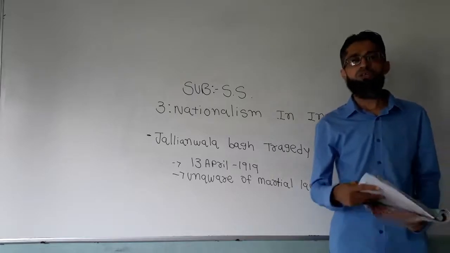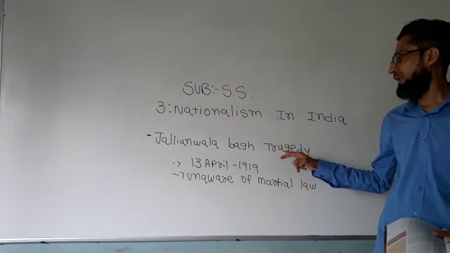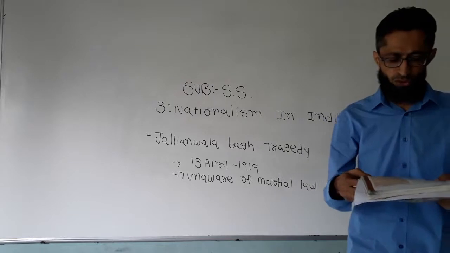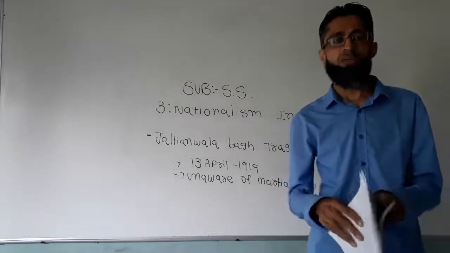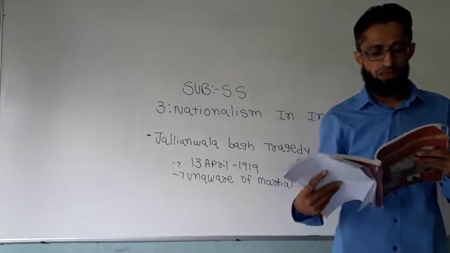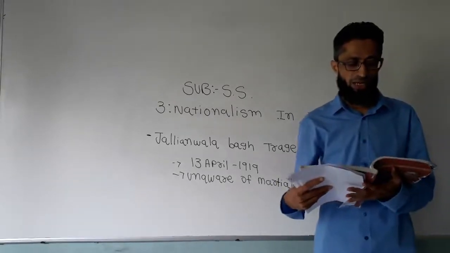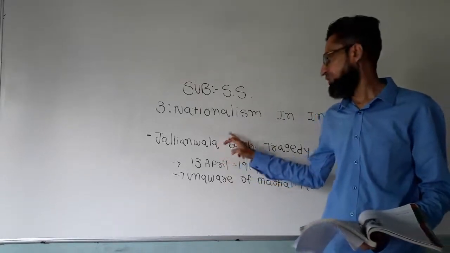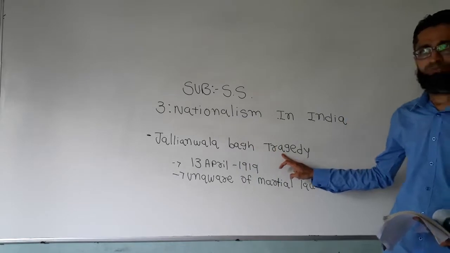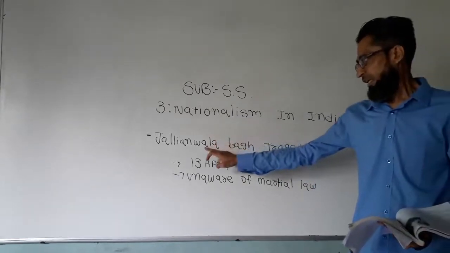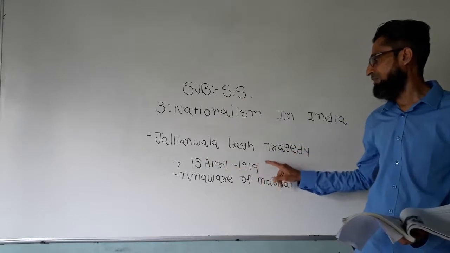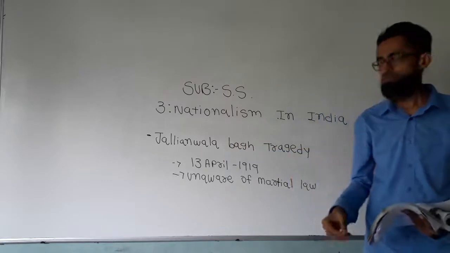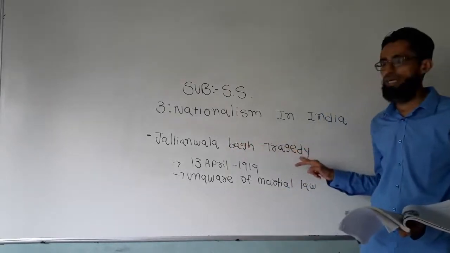Now today we are going to learn about this Jallianwala Bagh tragedy. Martial law was imposed and General Dyer took the command. When martial law was imposed by the British government, then on 13 April 1919, the infamous, meaning with a bad reputation, Jallianwala Bagh tragedy happened.